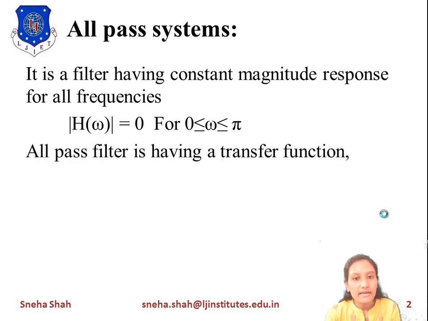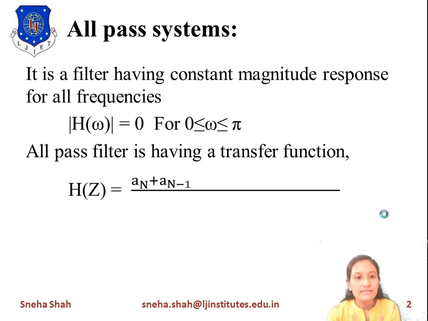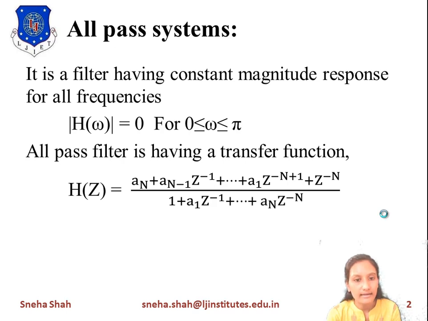Now the all pass filter has a transfer function. If we find the z transform of this, then H of z equals a_N plus a_(N-1) z to the minus 1 plus up to a1 z to the minus N plus 1 plus z to the minus N, divided by 1 plus a1 z to the minus 1 plus up to a_N z to the minus N. We represent the z transform of this transfer function in terms of general values of the z transform of any sequence, in terms of constants along with z inverse, z to the minus 2, up to N number of terms, divided by similarly 1 plus a1 z to the minus 1 up to a_N z to the minus N. We have taken this transfer function to derive the all pass filter response.